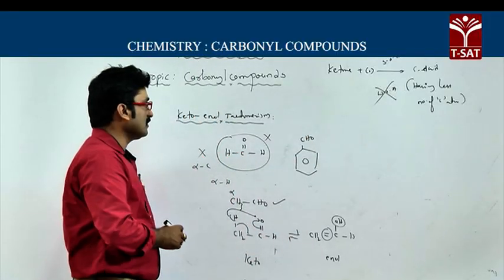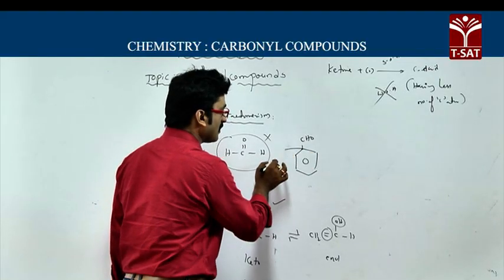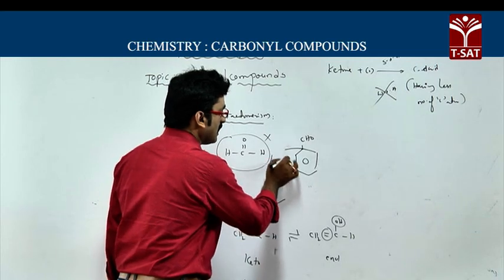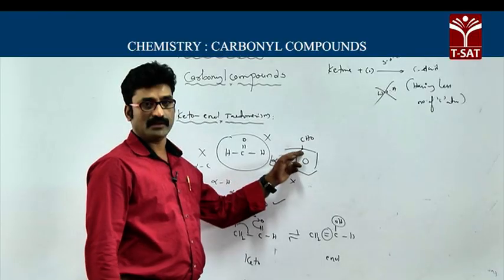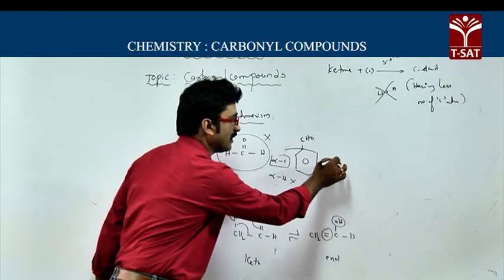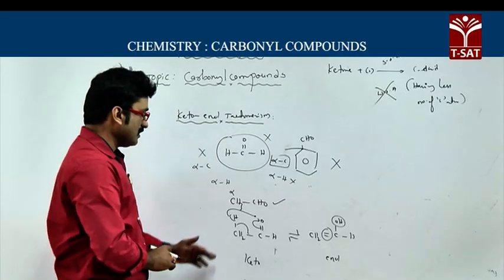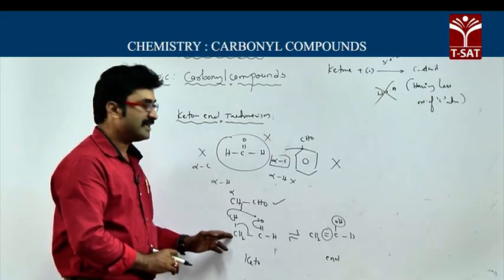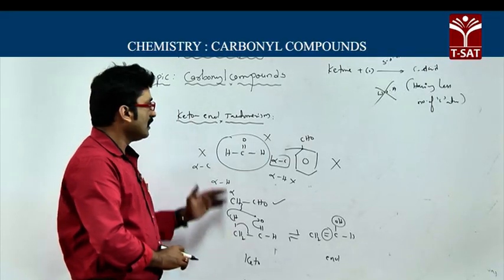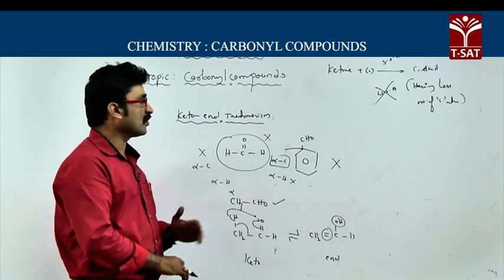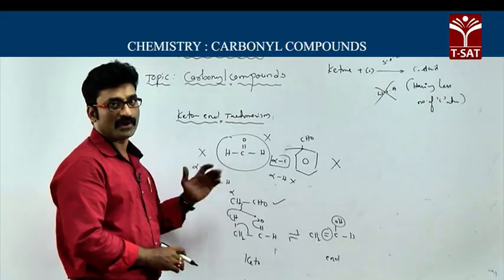Okay, does benzaldehyde exhibit keto-enol tautomerism? No. Why? Because here it has an alpha carbon, but it has no alpha hydrogen. Due to the absence of alpha hydrogen, benzaldehyde does not exhibit keto-enol tautomerism. I mean to say that this alpha hydrogen will have some acidic nature. Due to this acidic nature, carbonyl compounds undergo some special reactions like aldol condensation and cross aldol condensation.